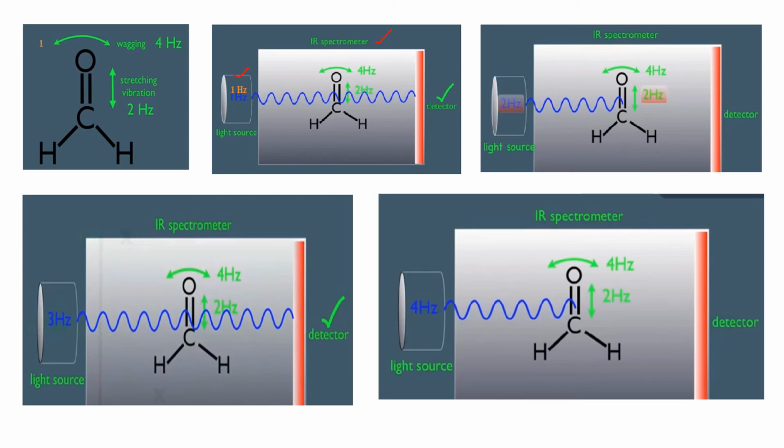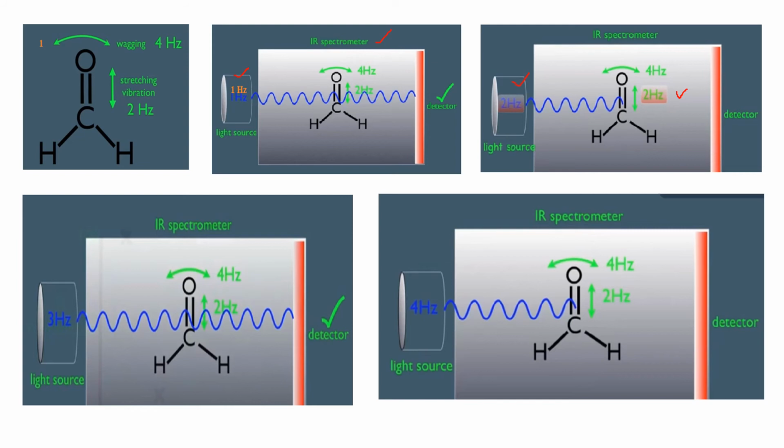Later if I pass 2 Hz radiation, then the molecule will absorb this 2 Hz because the frequency of the IR radiation matches the natural frequency of vibration of the molecule. Therefore, there is no light transmitted outside. The detector cannot detect 2 Hz because the entire 2 Hz is absorbed by the stretching vibration of the molecule.